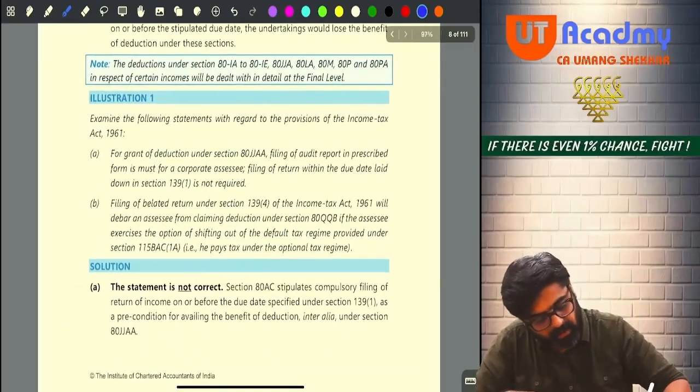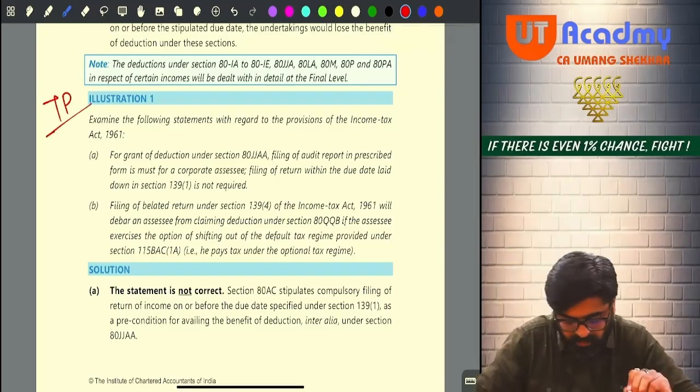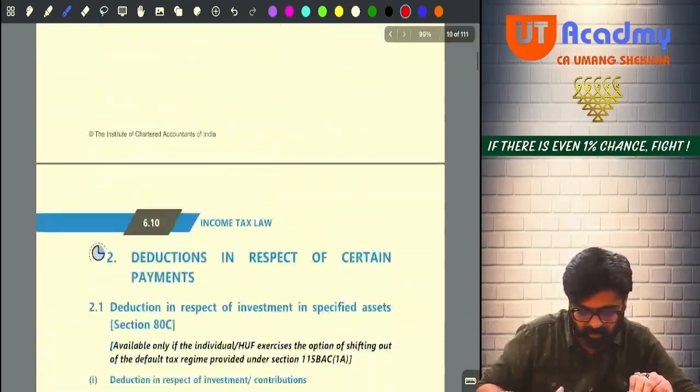See, illustration number 1 is given, no? This is a time pass, okay? Even if you don't do it, it is okay, no problem. Come to illustration number 2.